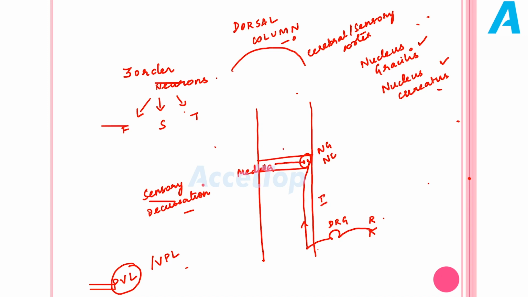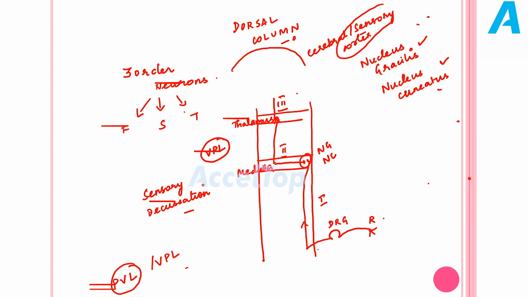After this, the second order neuron starts from here, crosses to the opposite side and reaches the thalamus, the ventro-posterolateral nucleus, which I told you to remember. There it synapses, forming the second synapse. From there the third order neuron arises and reaches the cerebral cortex, our sensory cortex. So this is the pathway of our dorsal column.